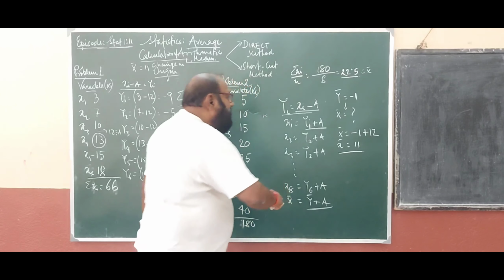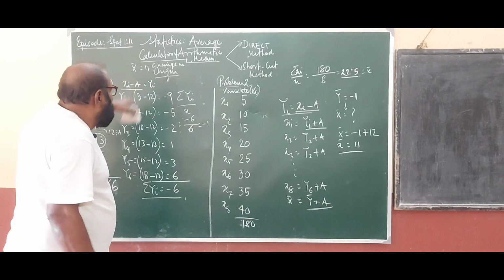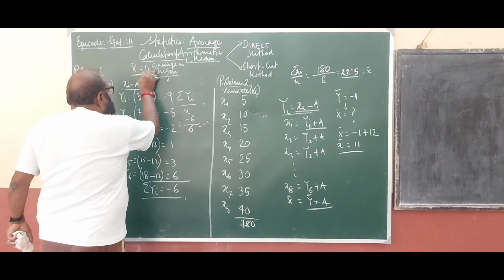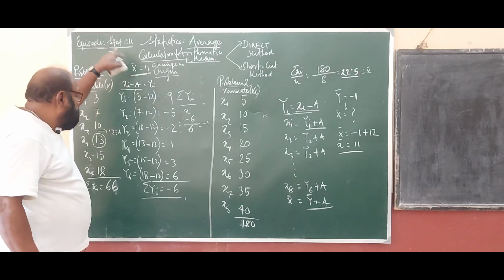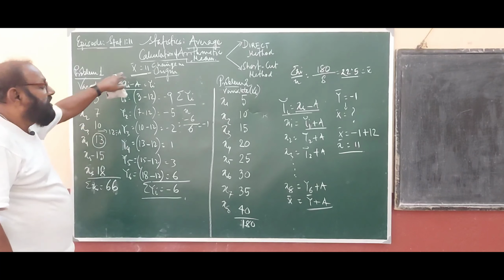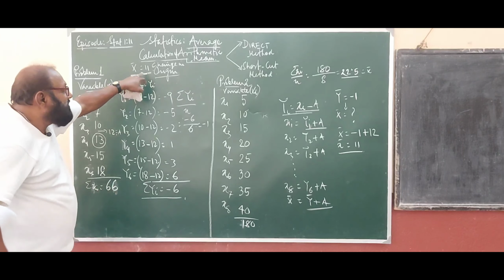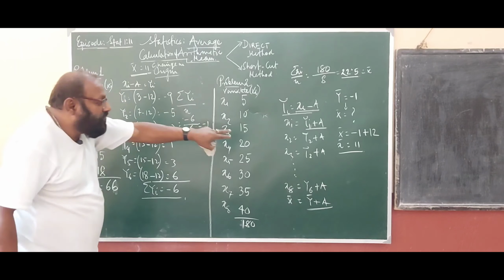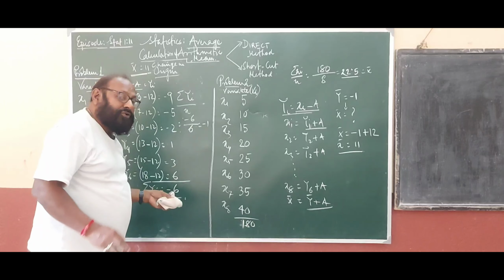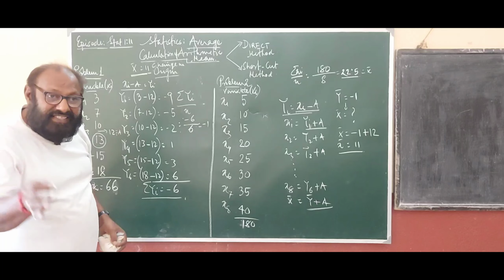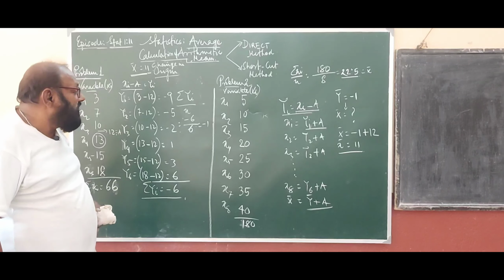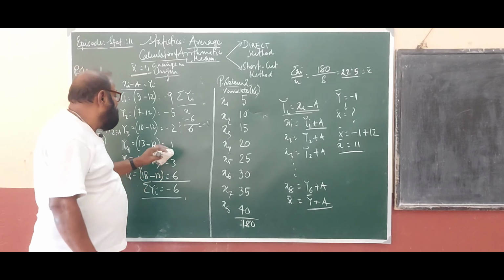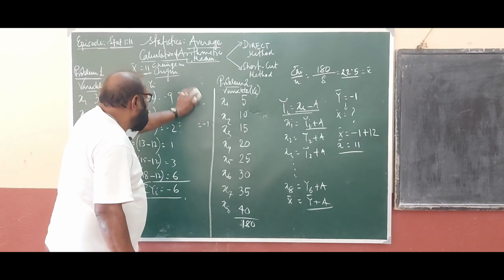So friend, in the direct method I calculated the arithmetic mean as the total sum of the observations divided by the number, and it was 11. And here also, in order to make the calculation less tedious, to make it a little lighter, what have we done? We changed the origin. How did we change the origin?